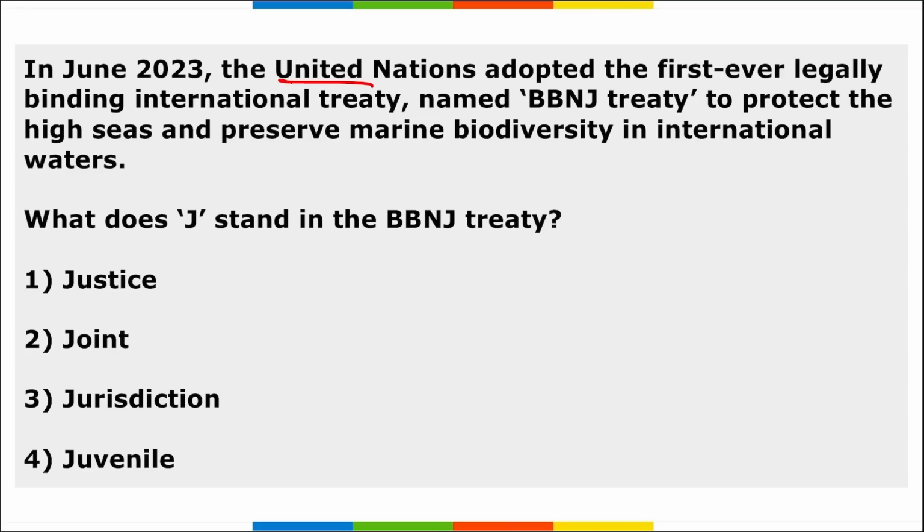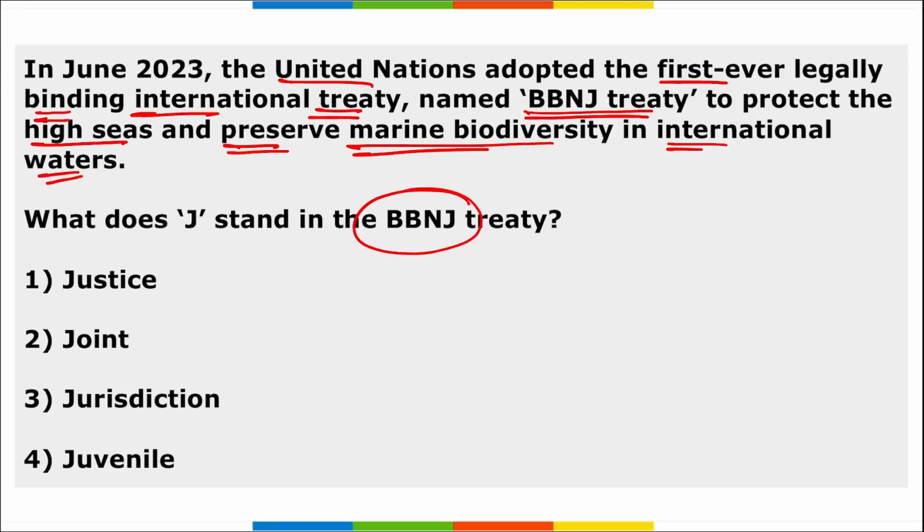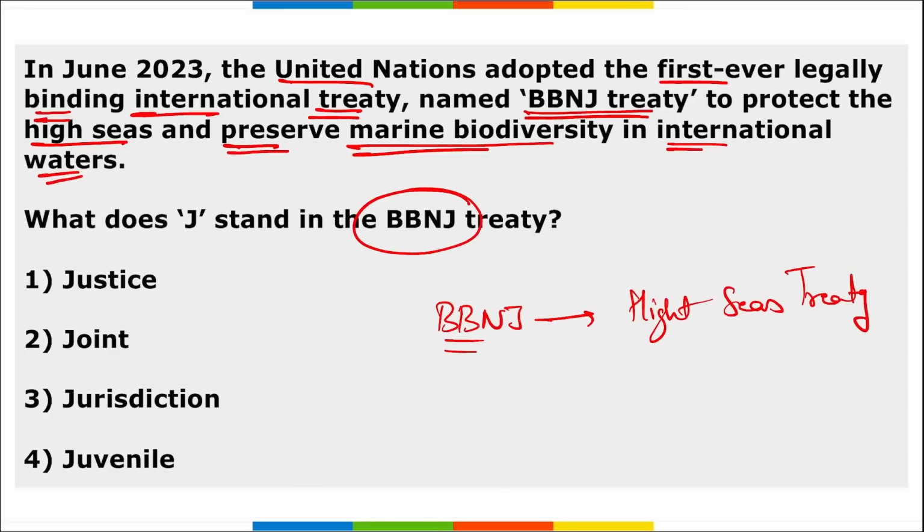Next, the United Nations adopted the first ever legally binding international treaty, named the BBNJ Treaty, to protect the high seas and preserve marine biodiversity in international waters. What does this BBNJ stand for? So BBNJ is your High Seas Treaty, right? What is this BBNJ?